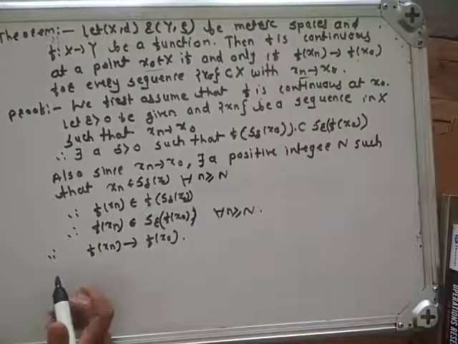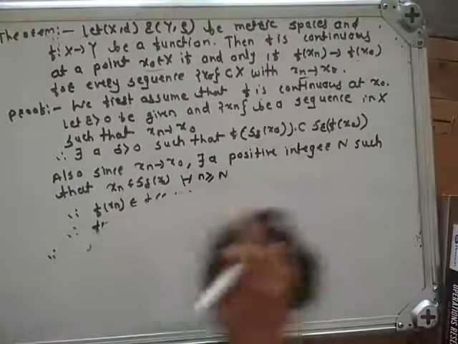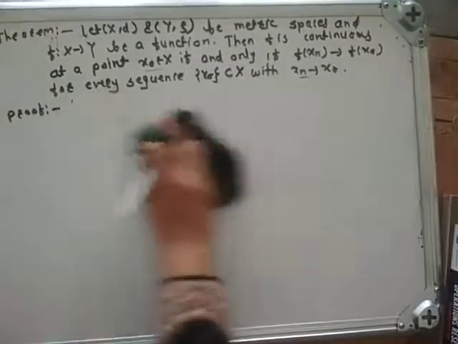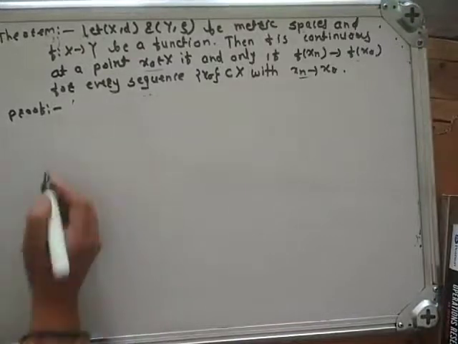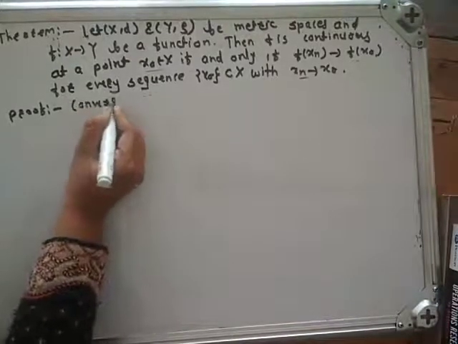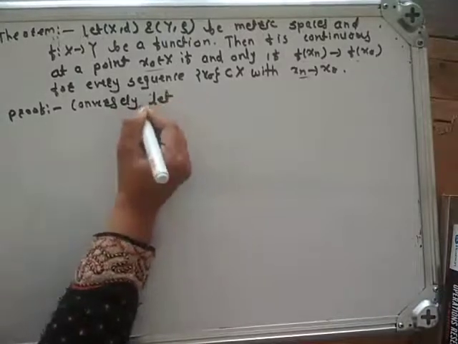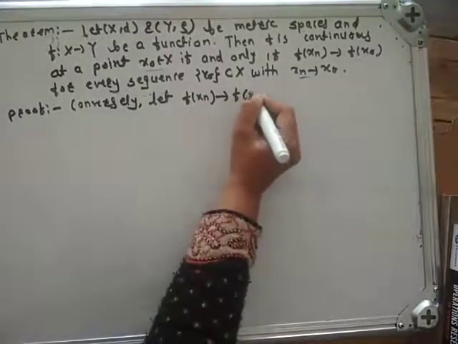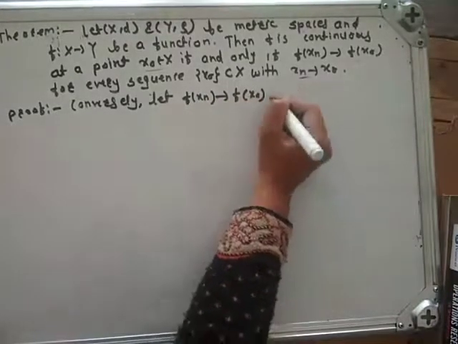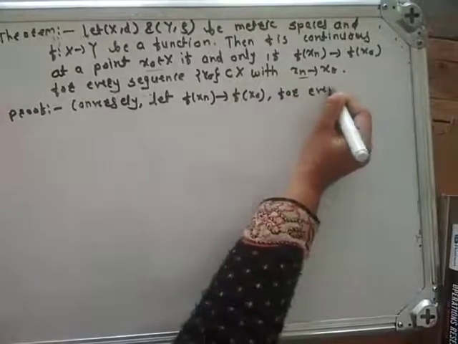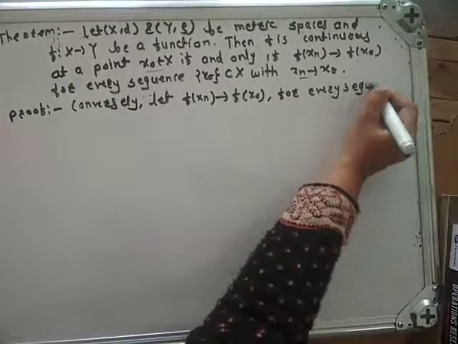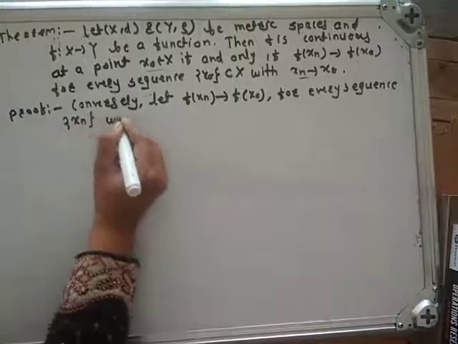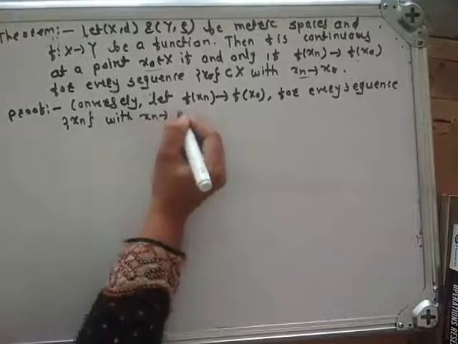Now, conversely, assume that f of xn converges to f of x0 and prove that f is continuous. Okay. Conversely, let f of xn converge to f of x0 for every sequence xn with xn converges to x0.